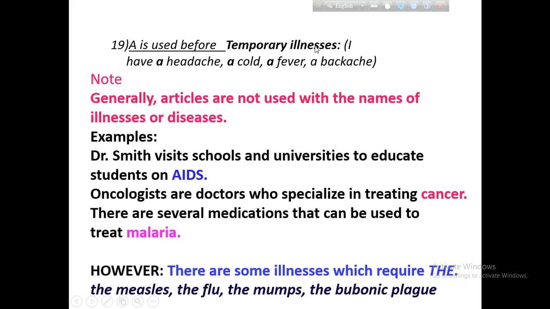A is used before temporary illness like headache, cold, fever, backache.